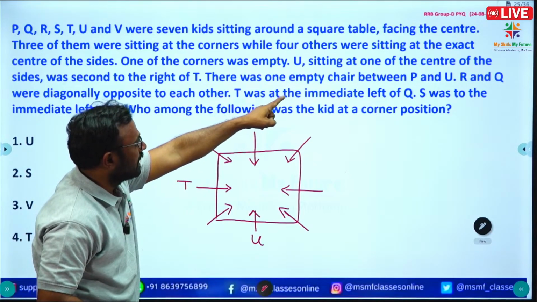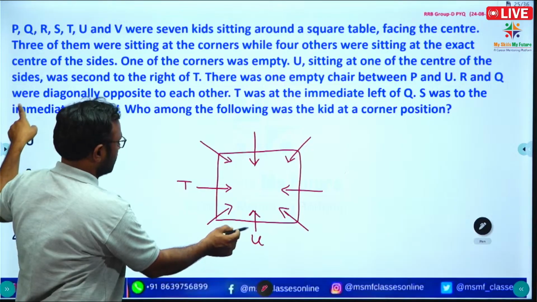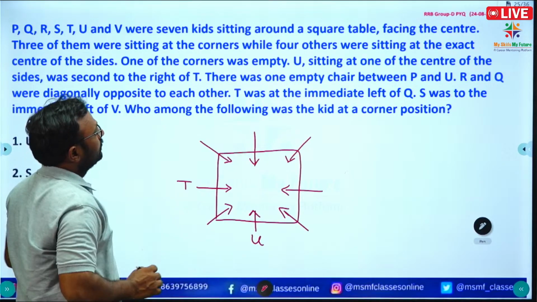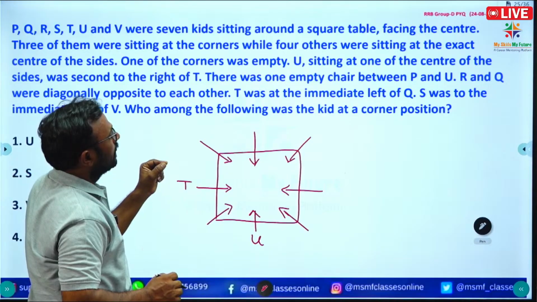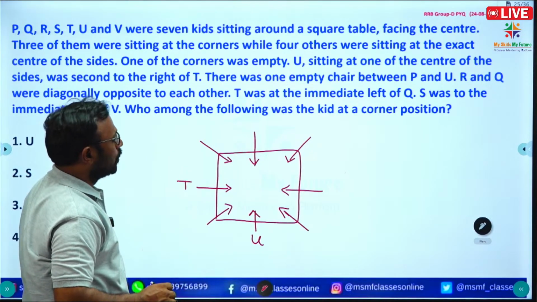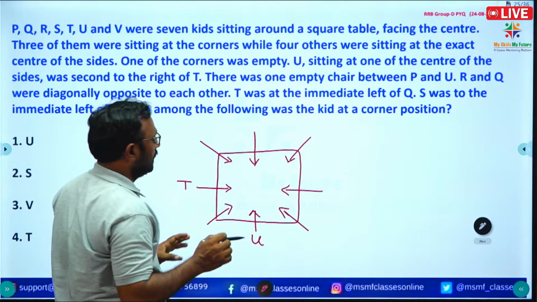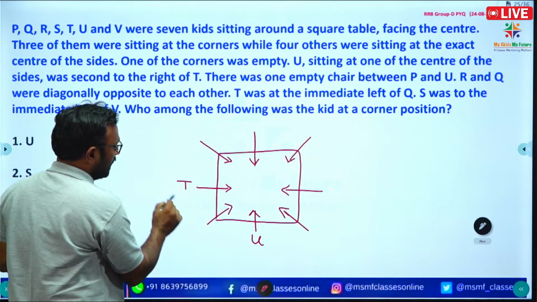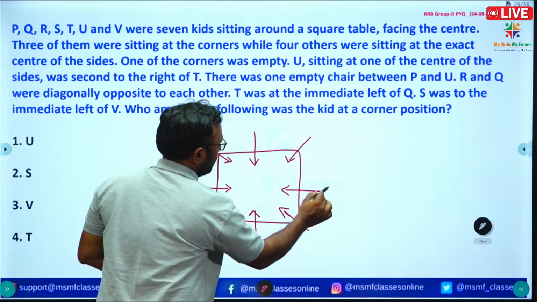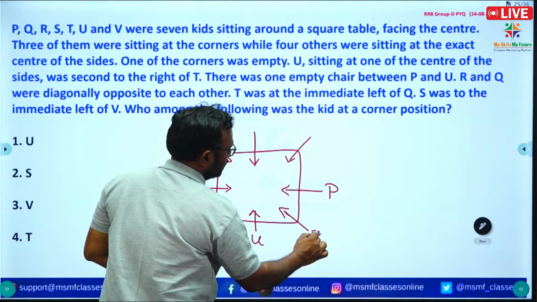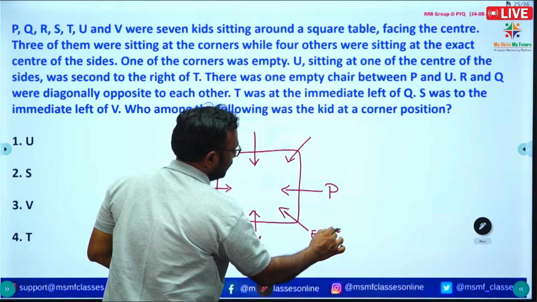U sits at one of the centers of the sides. S was second to the right of T. There was one empty chair between P and U. There is no possibility of writing P here, only one possibility of writing P here. Only one empty chair is there, so this is the empty corner.